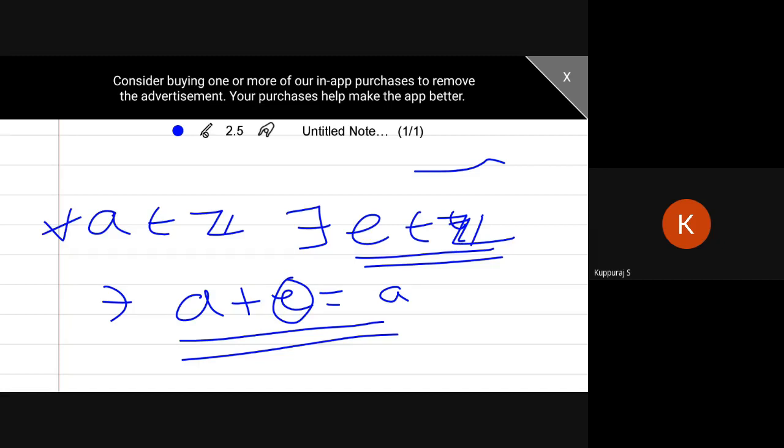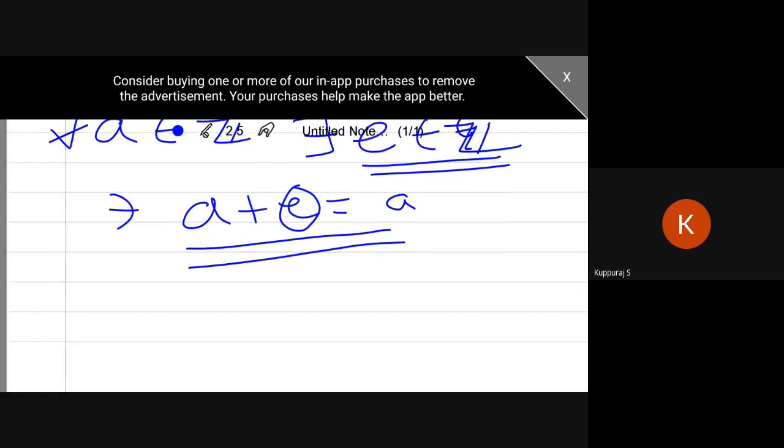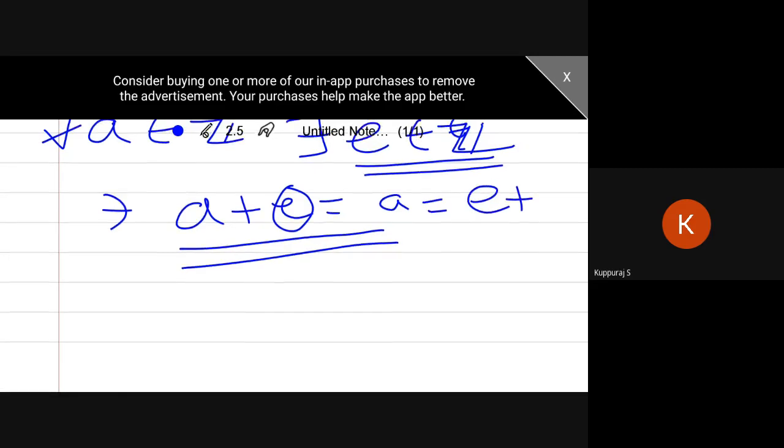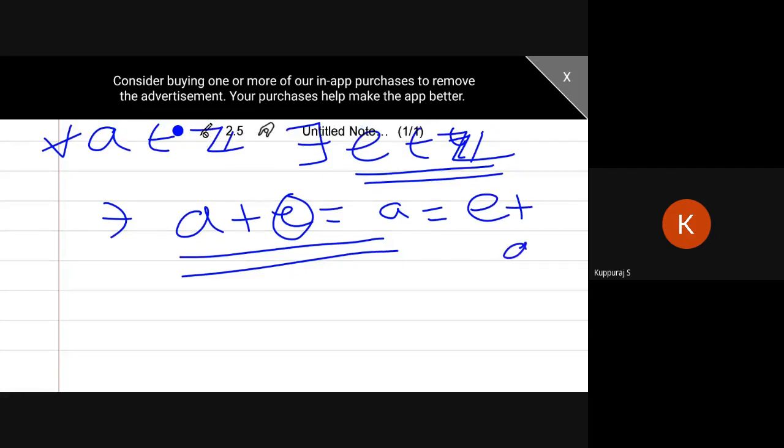So you have to verify that E plus A equals A, and also A plus E equals A. This is called the identity axiom.